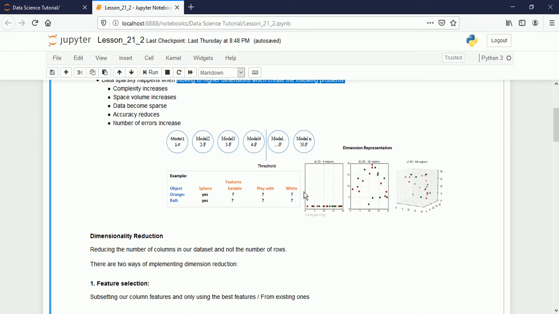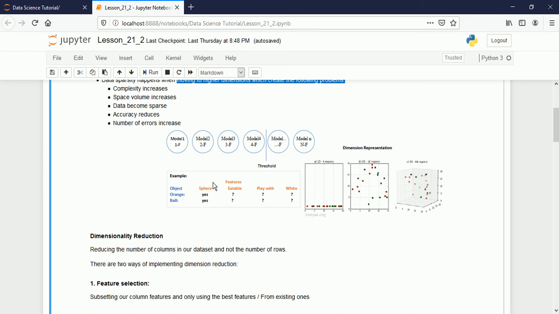Now see, one simple example is here, friends. These are the features and we have the object here. The model is built with 4 features, and we want the model to predict the object, a cricket ball for example, and we are going to give these features for predicting the cricket ball.